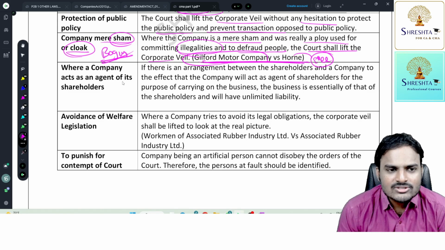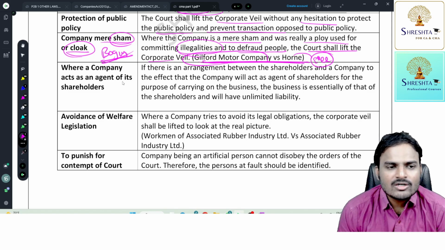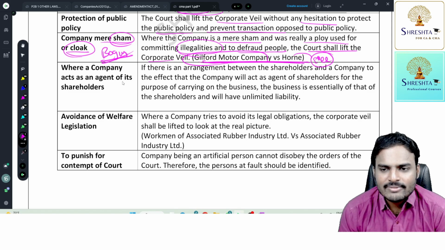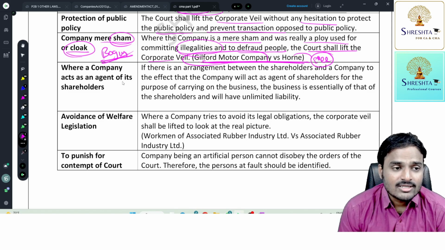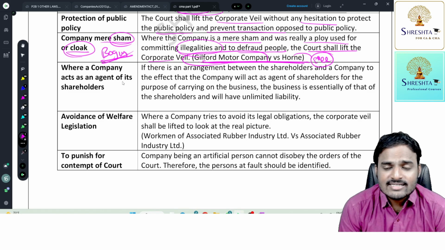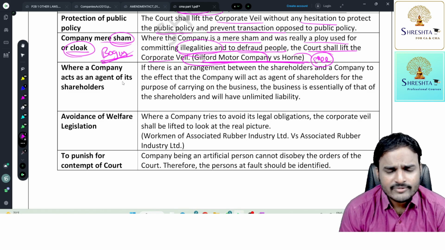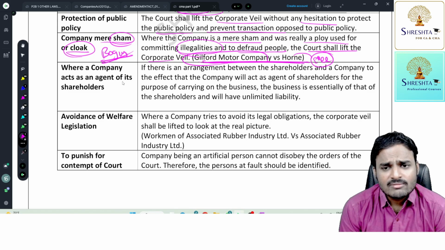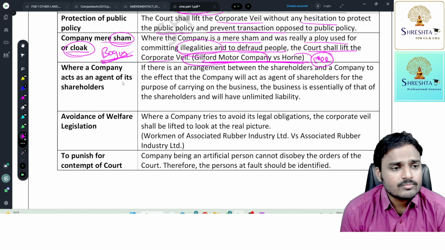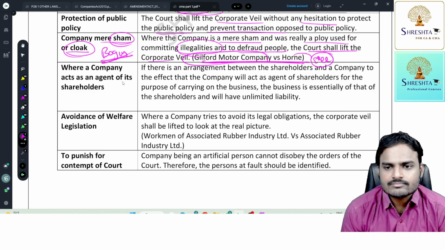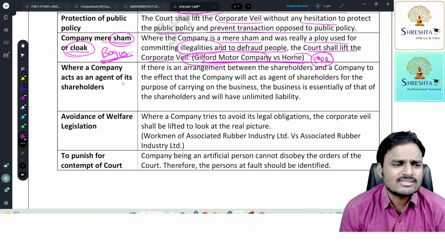Take the previous example, Guilford Motor Company versus H. The objective of H is to do the business. He wants to use the company. He wants to make the company his agent. A company acting as an agent is valid only. But if shareholders want to make the company their agent, it is not valid. A company can simply do agency services.